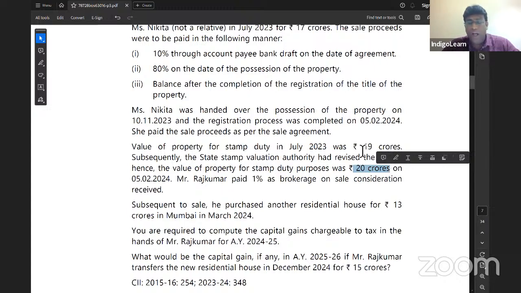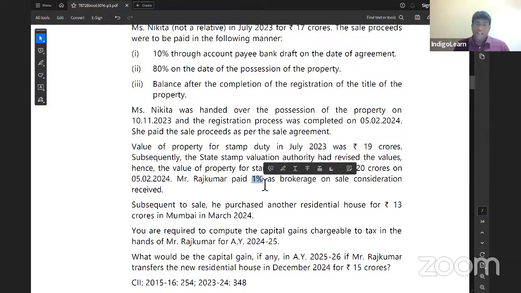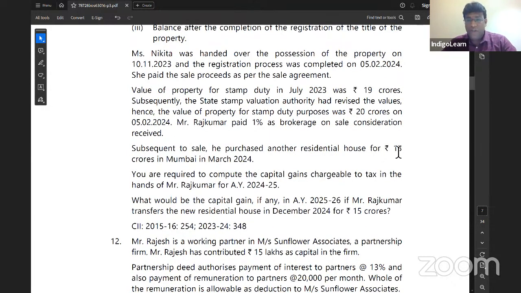Even though it is 20 crore, for capital gain purpose, we'll take 19 crores, my dear friends. And we'll take expenses on transfer, which is 1% on sale consideration, that is 17 crore. He purchased another house for 13 crores, sold a house, purchased a house, I can take 54 exemption. But maximum exemption I can take is only 10 crores. Because if the new cost of the house is more than 10 crores, only 10 crores is considered for the purpose of exemption.